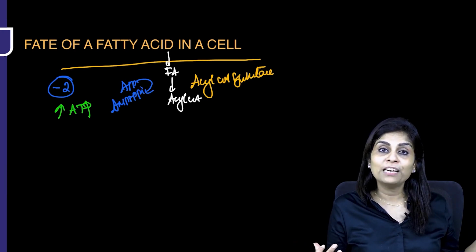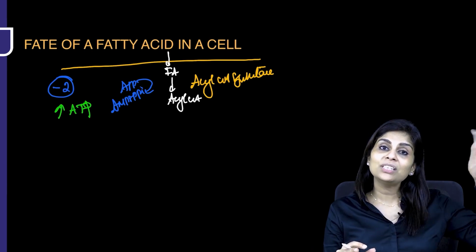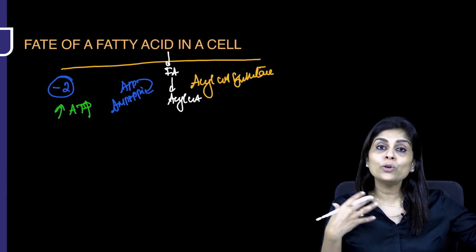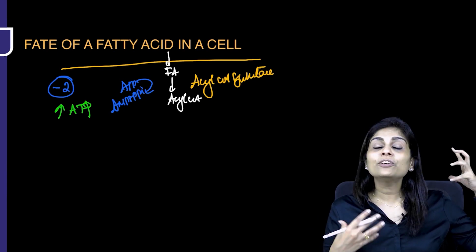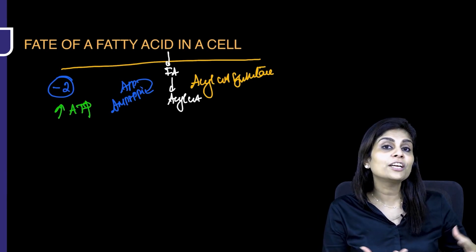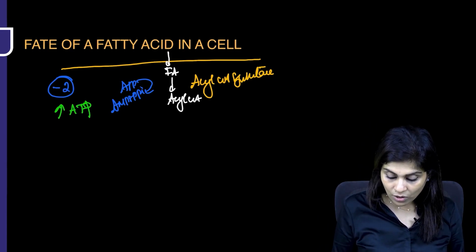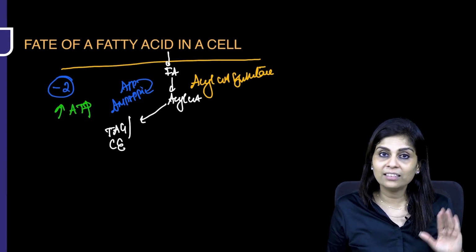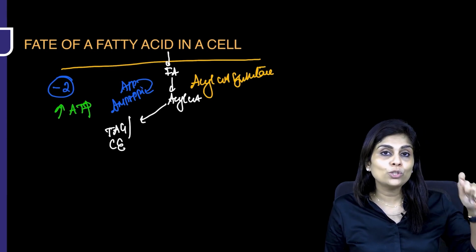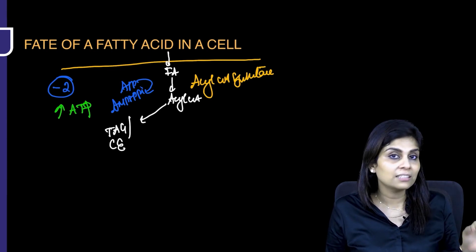What is the purpose of fatty acid oxidation? It is to provide you with energy. But if the energy status of the cell is already high, will you want to waste the fatty acid by oxidizing it? No. What will you try to do with the fatty acid? You will try to store the fatty acid in the form of triacylglycerol or as cholesterol ester so that you can use it in future if there is a need. The energy status is already high. You will store the fatty acid as either triacylglycerol or as cholesterol ester.